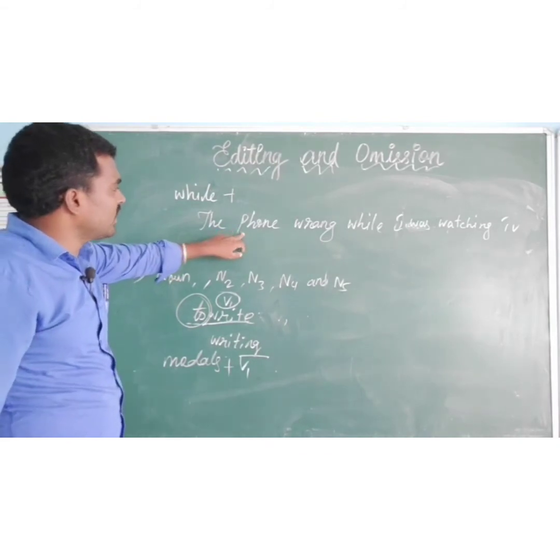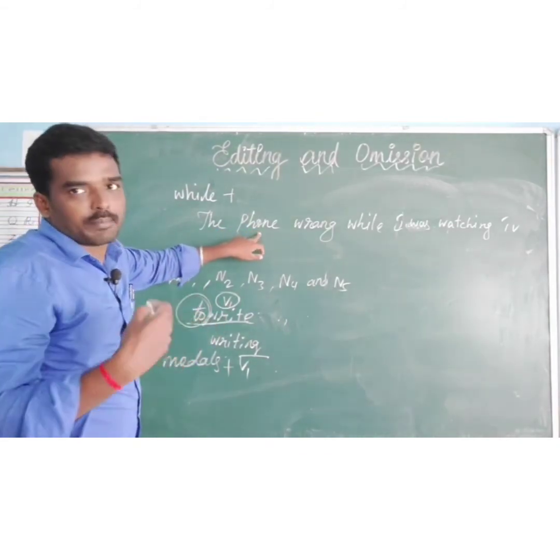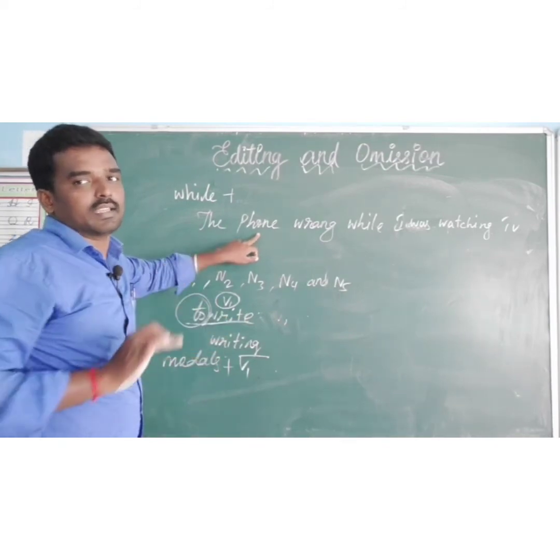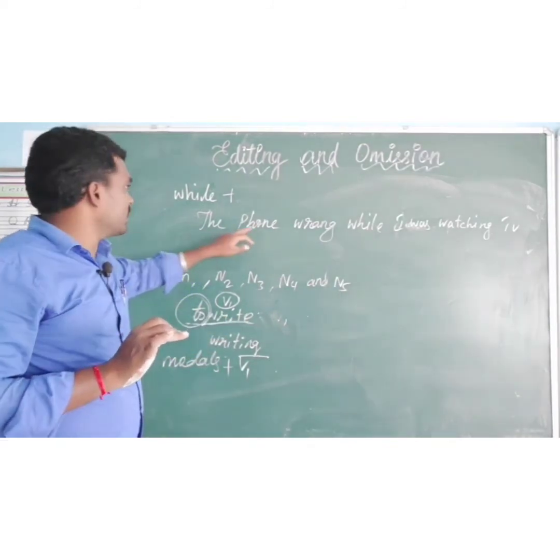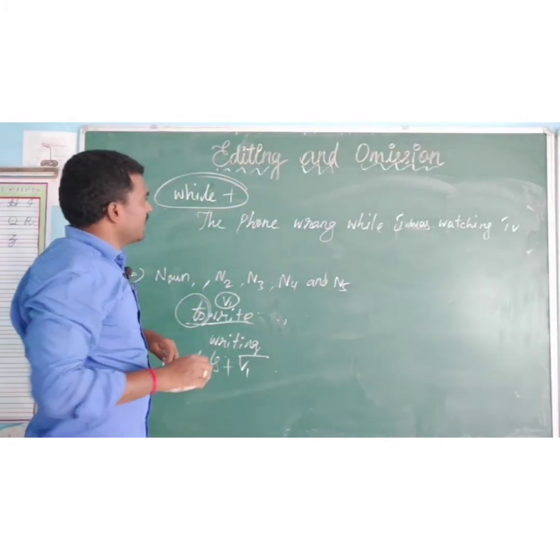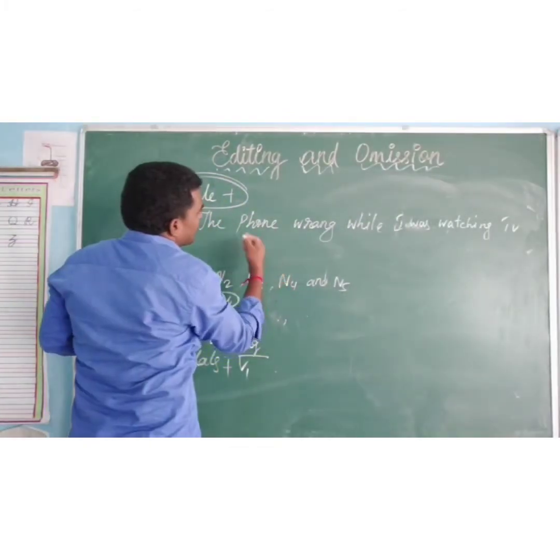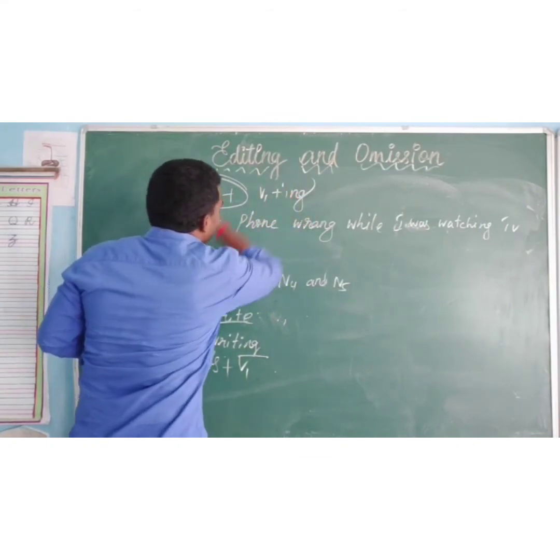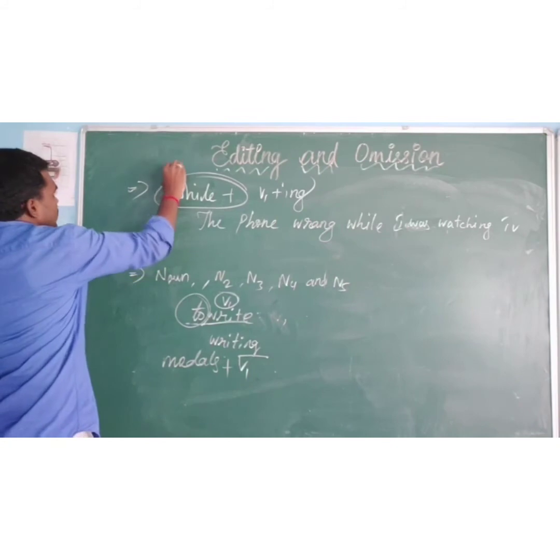One is, I was watching TV. At that time the phone was ringing. If you find while, after that you definitely want to use verb one plus ing. This is one of the rules.